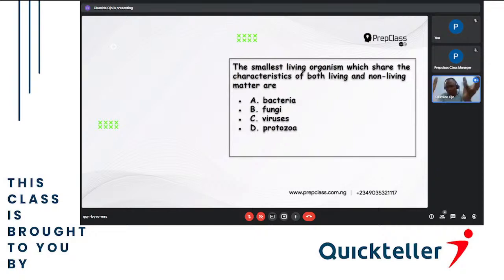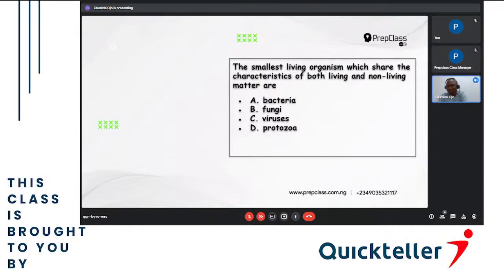So, all those things are for living organisms. But non-living things cannot do this. In all this, a virus cannot metabolize. That means it cannot break down its own food into smaller parts, which every living organism can do.